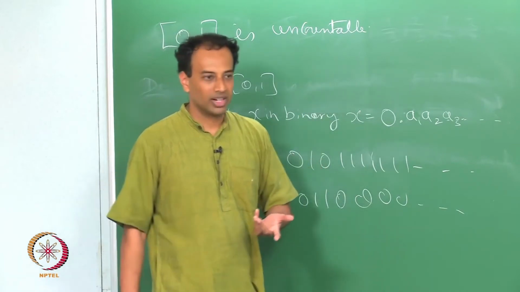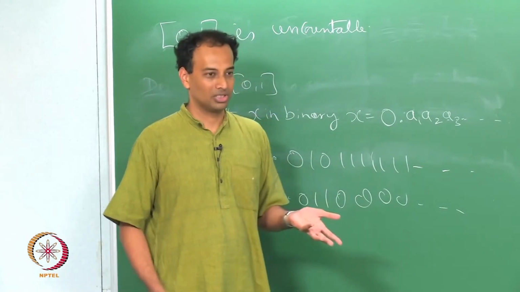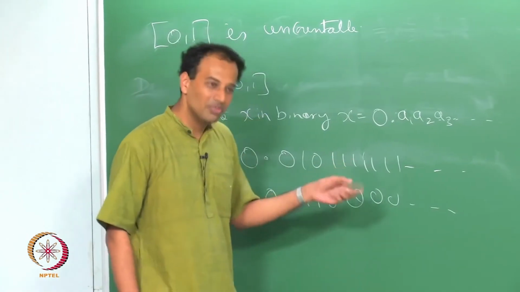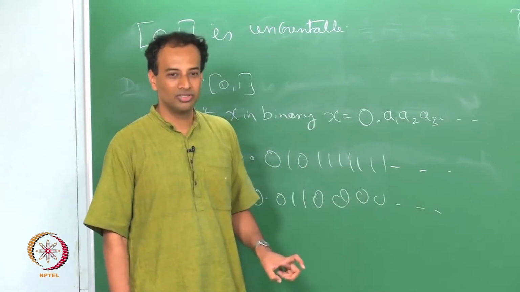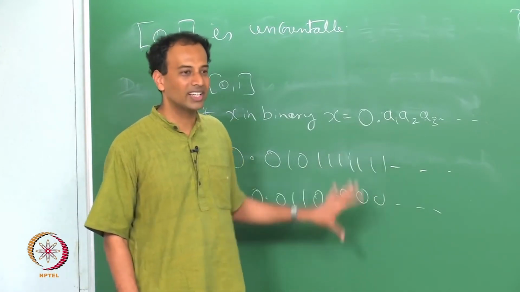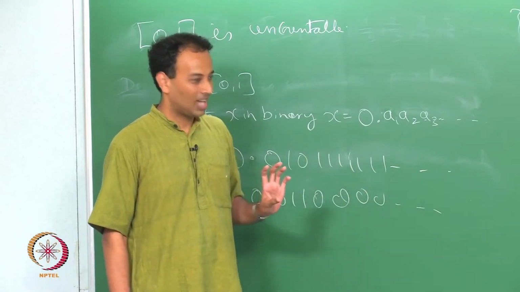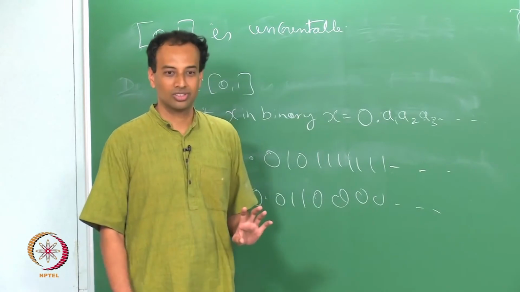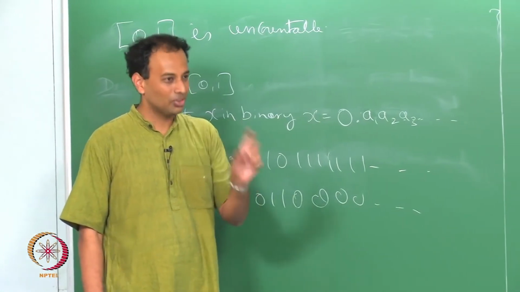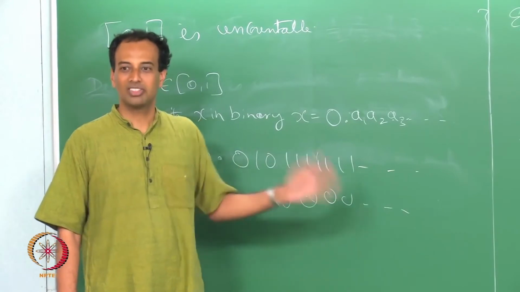But dyadic rational numbers are in fact countable, because rational numbers are countable. So, the bijection goes off track only in this small dyadic set. You have to find a clever way of handling that, and that proof is given in the notes. For these dyadic rational numbers, of which there are countably many, you have to have some way of handling it.